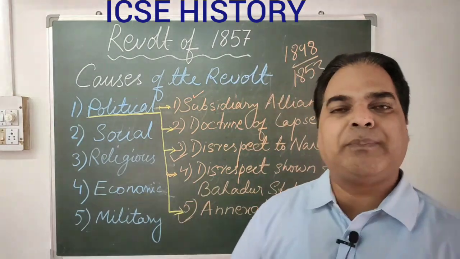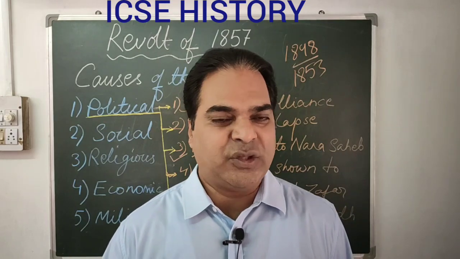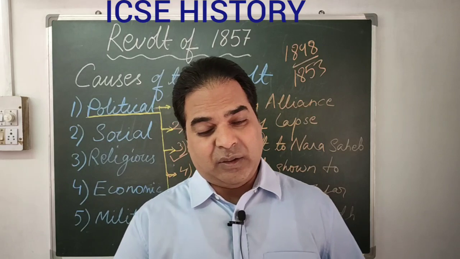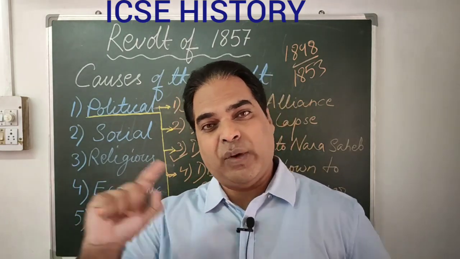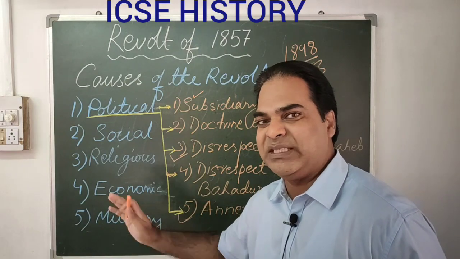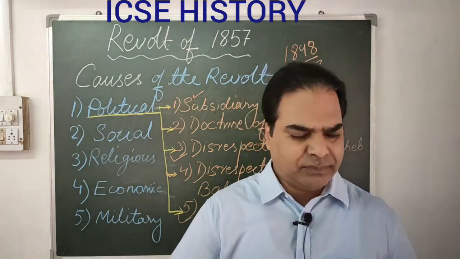We'll discuss annexation of Awadh when we discuss military causes. Here also we'll discuss the same topic, and how it is related, we'll discuss later on.